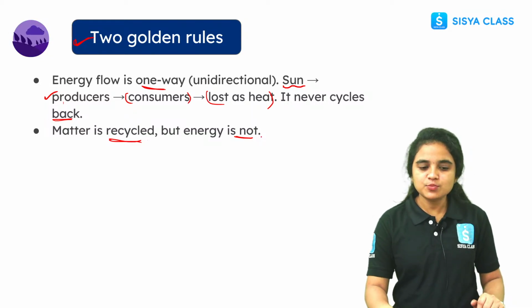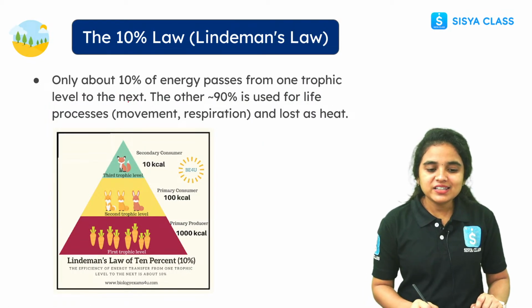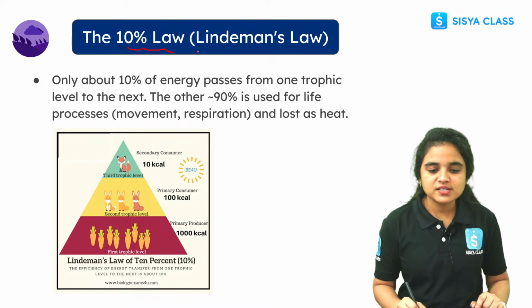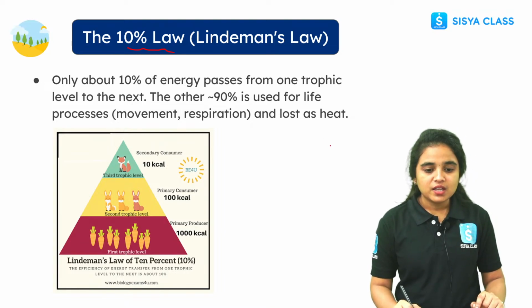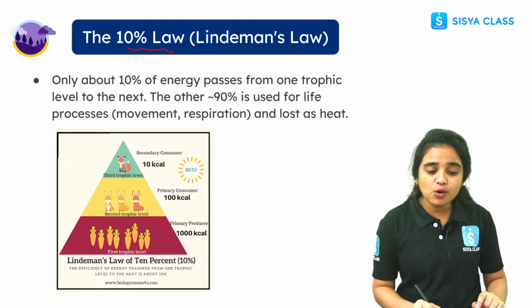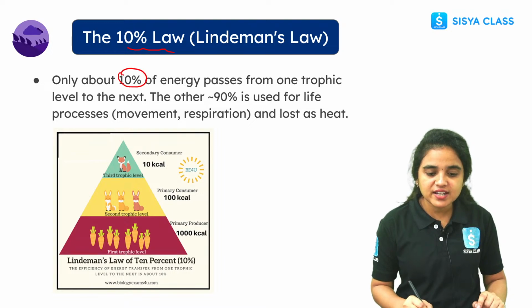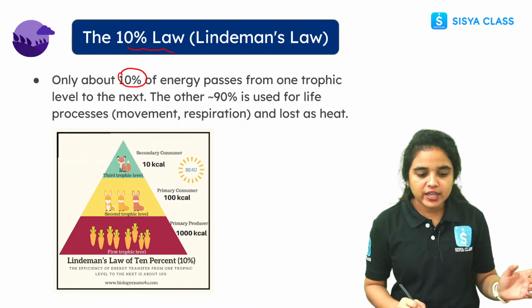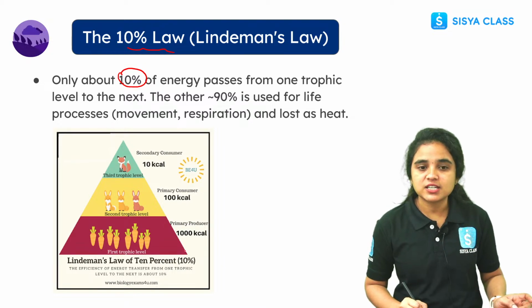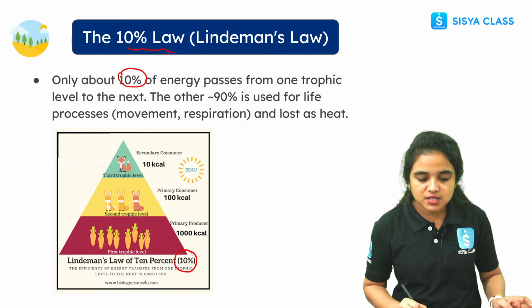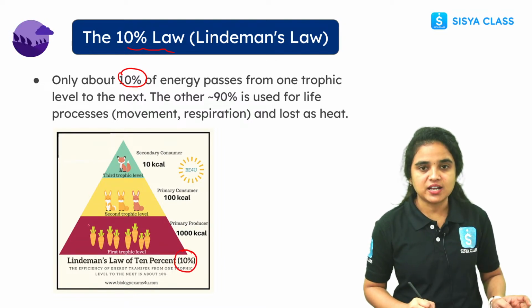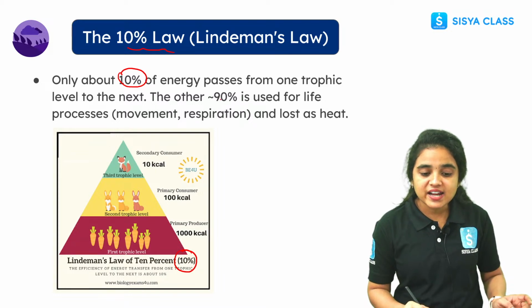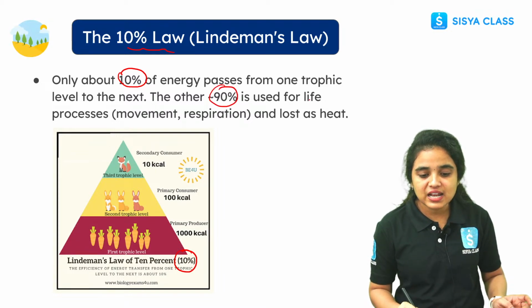Right, let's move to the next one. Coming to the 10% law, students, it is Lindeman's law, and here only about 10% of energy will be passed from one trophic level to the next. Only the passing of energy, how much? Only 10%. You can see it in a trophic level. So the rest, 90%, is used for the life processes.